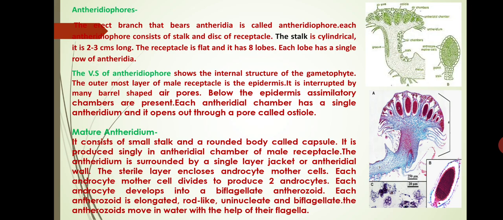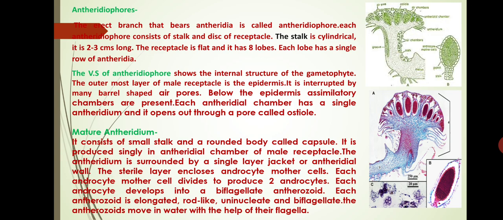Next, first we discuss the antheridiophore. The erect branch that bears antheridia is called antheridiophore. Each antheridiophore consists of a stalk and a disc or receptacle. The stalk is cylindrical. It is 2 to 3 centimeters long. The receptacle is flat and it has 8 lobes. Each lobe has a single row of antheridia.